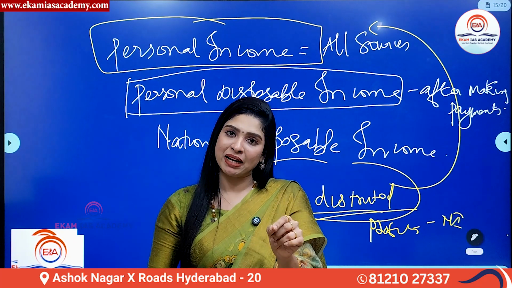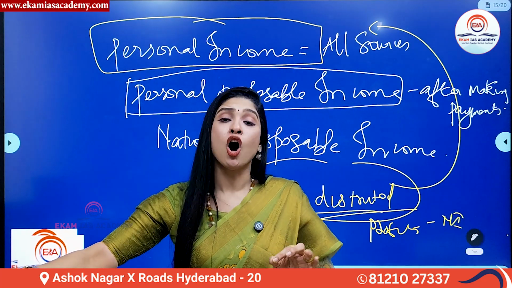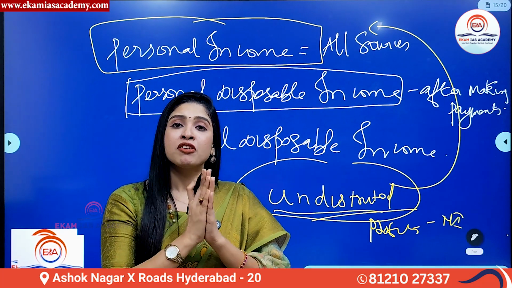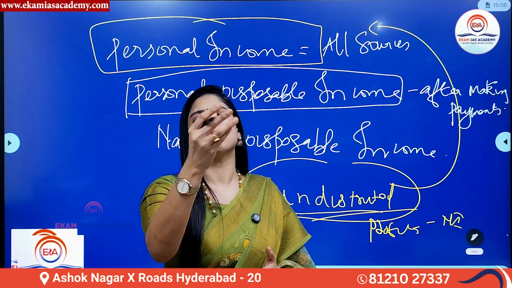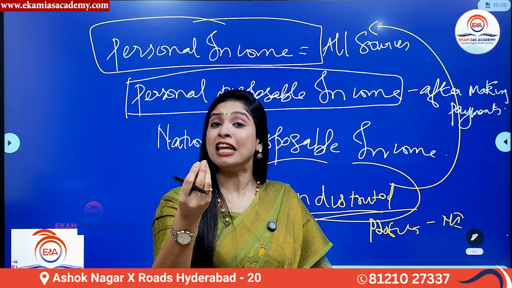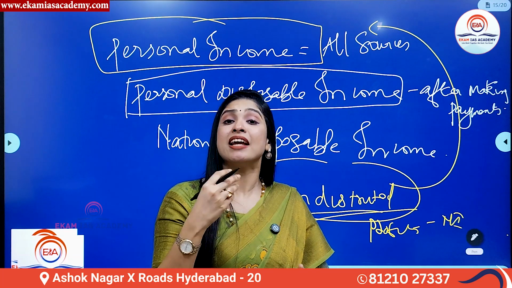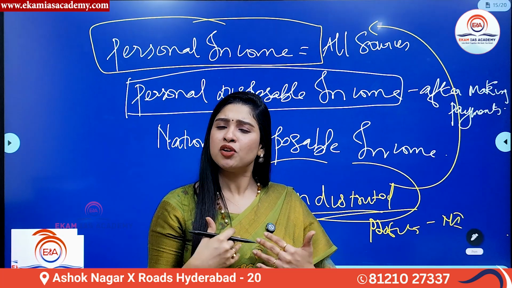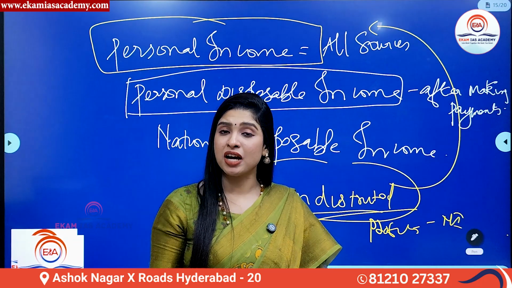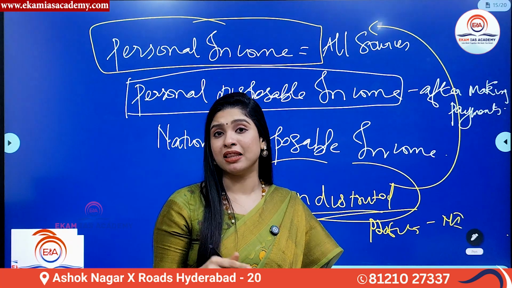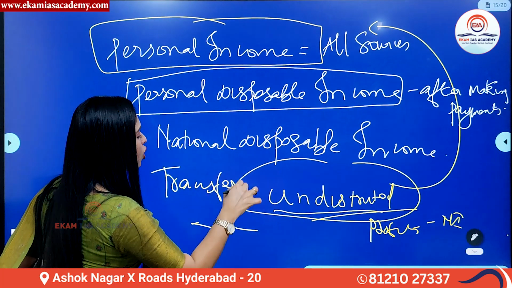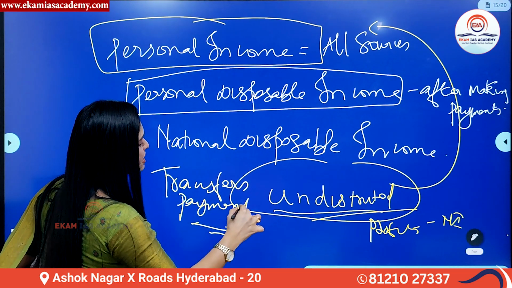You just have to keep in mind that it is the income that an individual or a household receives from all the sources. Having said that, for example, the government is giving you some subsidies, let's say food subsidy, fertilizer subsidy, or some allowances like unemployment allowances, education allowances. Are you not getting income? Yes. So apart from wages, salaries, interest, rents, dividends, even the income that you receive from the government is called transfer payments. They are also a part of personal income.